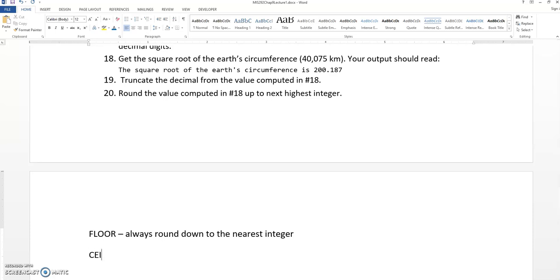And then ceiling always rounds up. Okay, so that's pretty easy to remember, right? So it doesn't round properly like the way we round in our heads, where we look at whether it is a 5 or do we go up, do we go down. There's no question. Floor just rounds down no matter what. It could be 200.999 and it's going to round down to 200 because that's what floor does. Ceiling, on the other hand, is always going to round up.